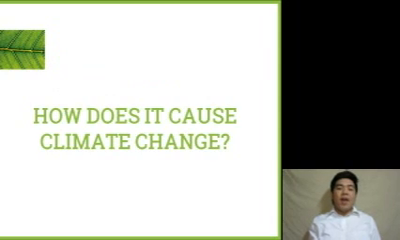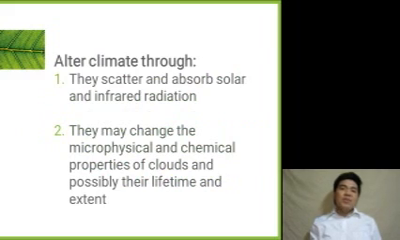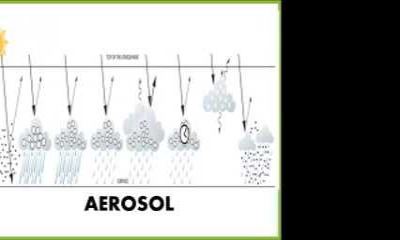How do aerosols affect our climate? Aerosols either scatter or absorb solar and infrared radiation. If it scatters solar radiation, it distributes the energy, making the air cooler. If it absorbs solar radiation, aerosols warm the air directly instead of allowing sunlight to be absorbed by the surface of the earth.